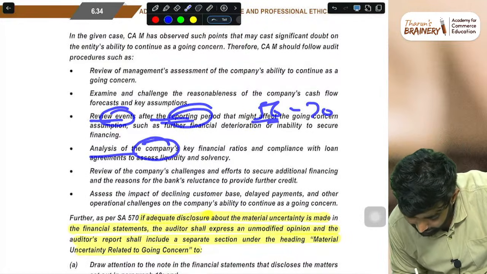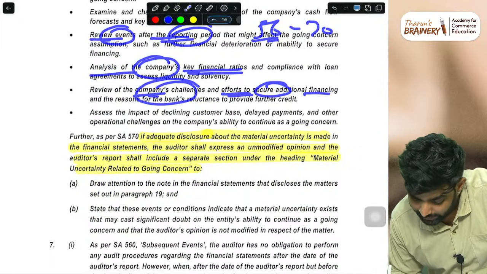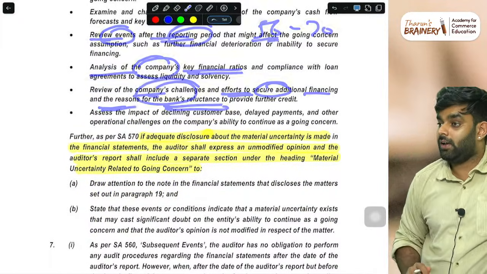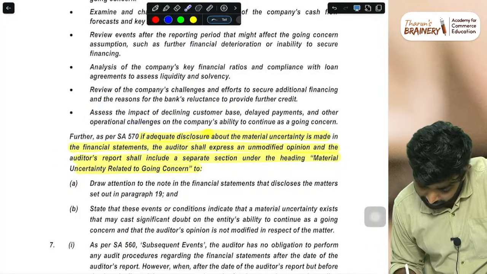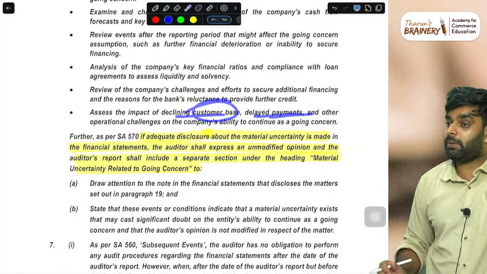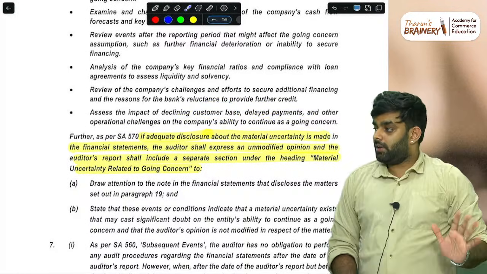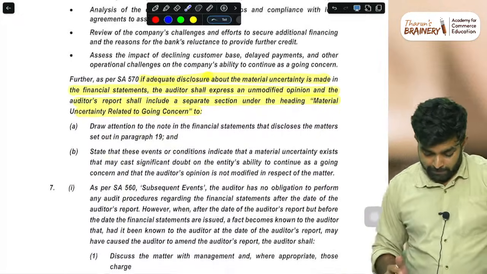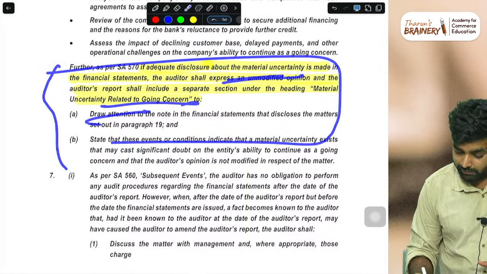Then analyze the company's key financial ratios. Review the company's challenges and efforts to secure additional financing, and the reasons for the bank not giving the loan, everything. Then assess the impact of the declining customer base: why the customer base is declining, and whether it will improve or not. That is where you get 1 or 2 marks. Then finally, what is the conclusion? Give an unmodified opinion with a material uncertainty paragraph. Those two points are done.